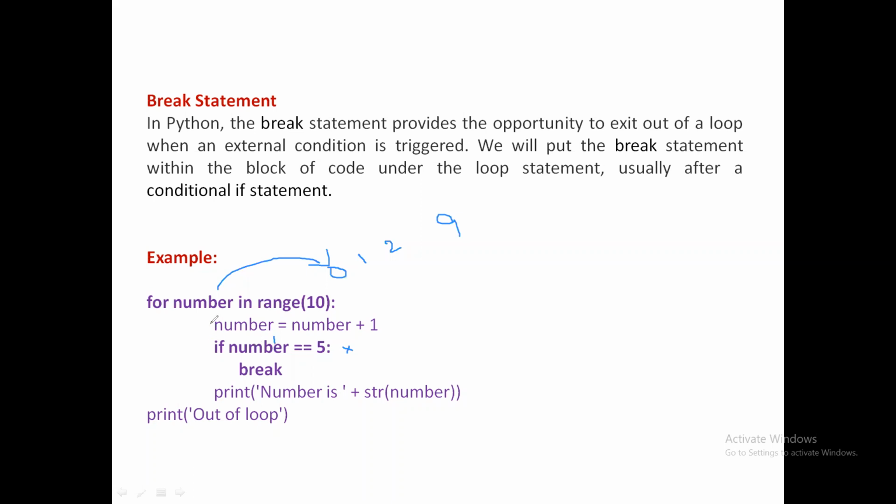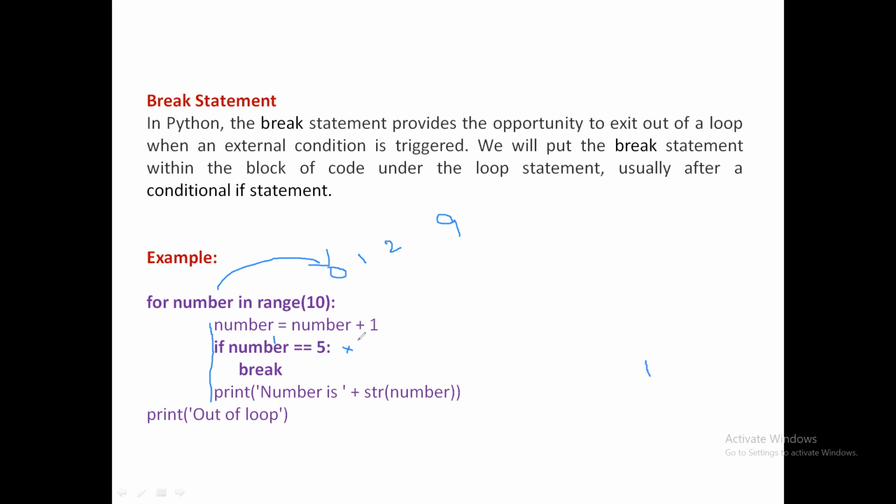The control goes on, and because this condition is false, it will not execute the break statement. So it moves to number plus str of number, and it prints the value, that is 1.